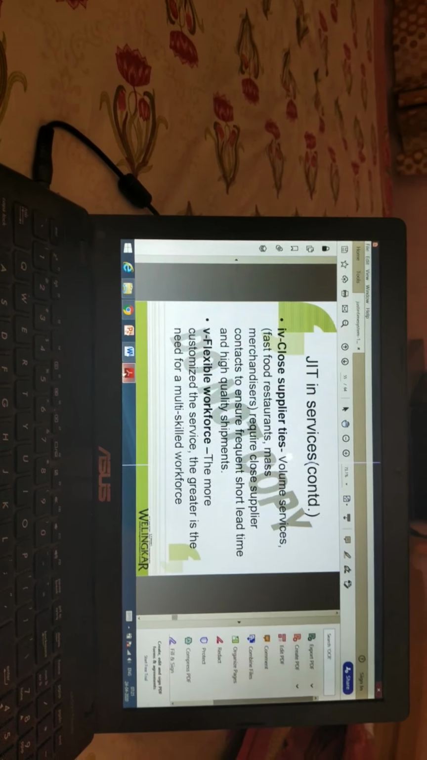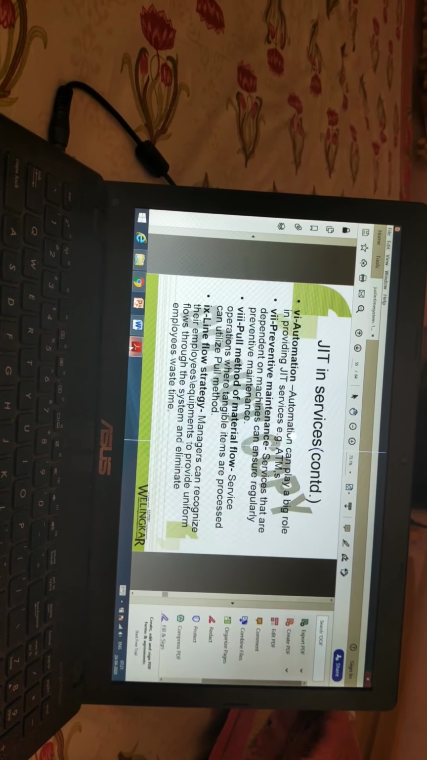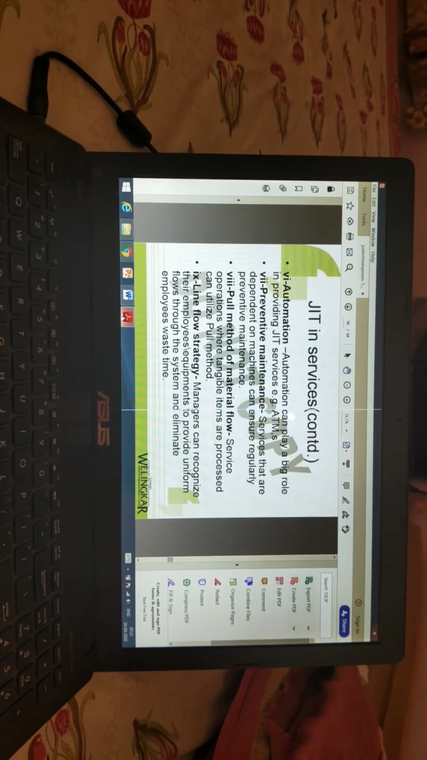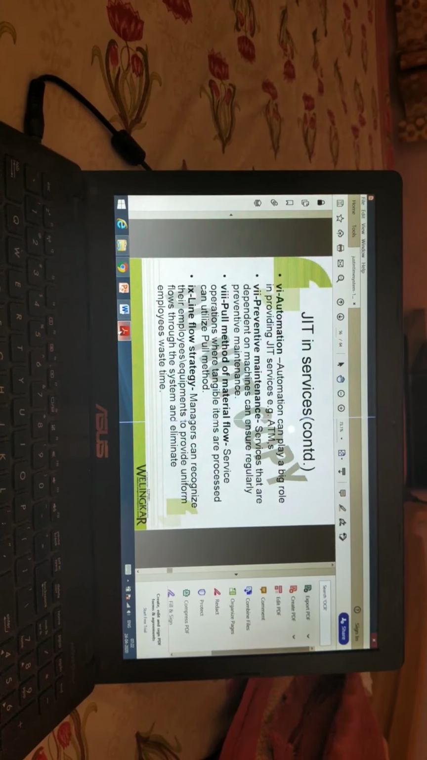Next one is flexible workforce. The more customized the work service, the greater is the need for a multi-skilled workforce. Automation can play a big role in providing JIT services, like ATMs. Seventh one, preventive maintenance. Services that are dependent on machines can be ensured regular preventive maintenance.